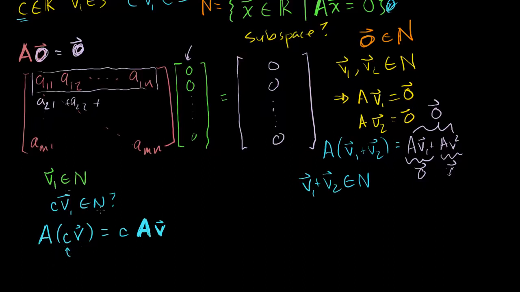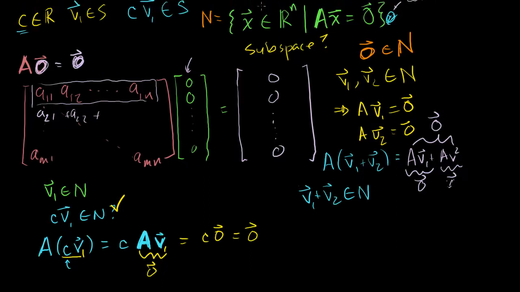But clearly, if this is true, we already know that v1 is a member of our set, which means that A times v1 is equal to the 0 vector. And so this will reduce to c times the 0 vector, which is still the 0 vector. So cv1 is definitely a member of n. So it's closed under multiplication. I kind of assumed this right here, but maybe I'll prove that in a different video. But I want to do all of this to show that this set n is a valid subspace. It contains the 0 vector. It's closed under addition. It's closed under multiplication.